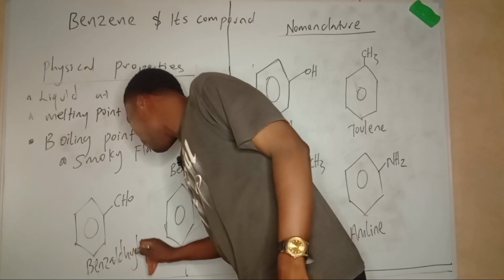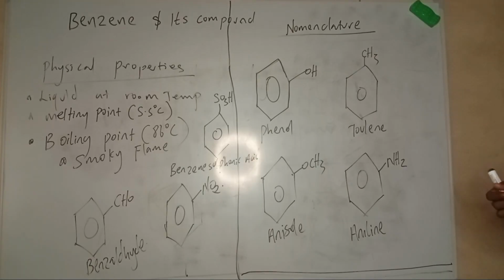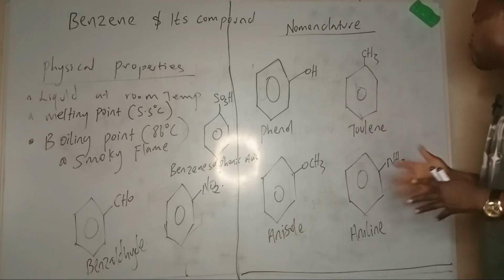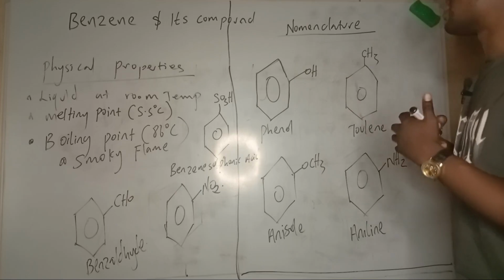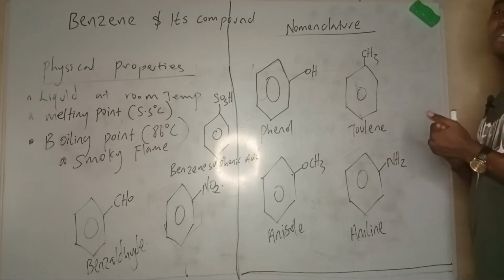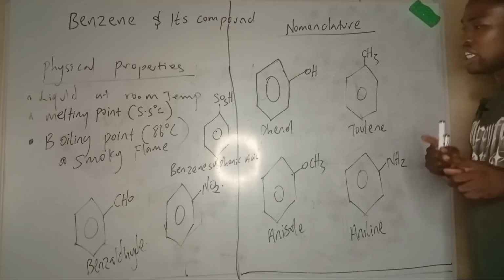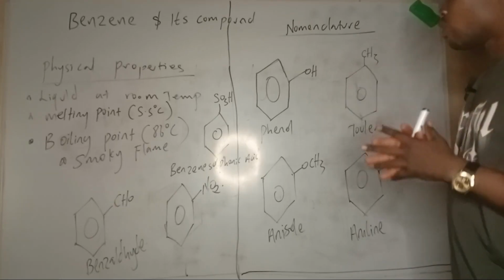Benzaldehyde. Please note that benzene itself is highly carcinogenic if inhaled in vapor form. Most of the derivatives of benzene are not carcinogenic, like phenol. Phenol is not carcinogenic. Toluene is not carcinogenic. Even aniline is not carcinogenic. But benzene itself is highly carcinogenic and is linked to different kinds of diseases. You have to be careful when handling benzene. In case you work in the lab, make sure your masks are intact, and so on.